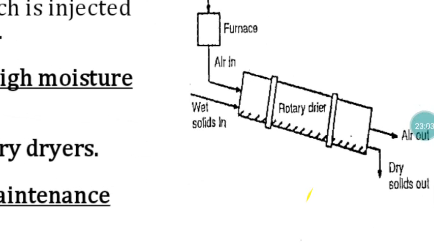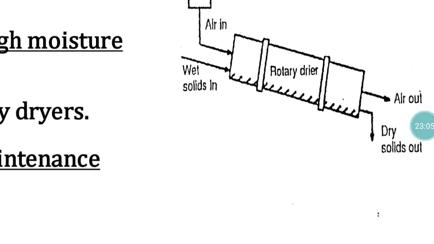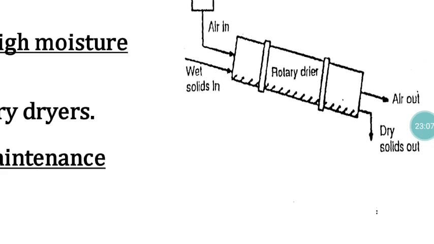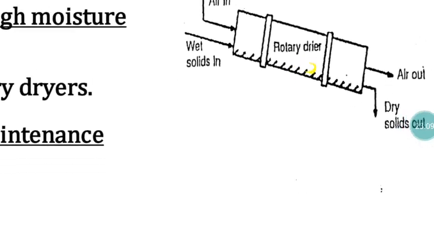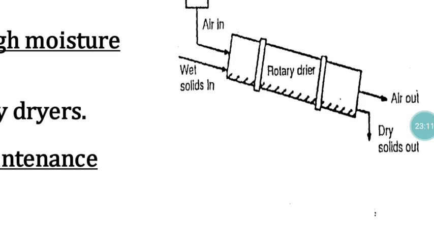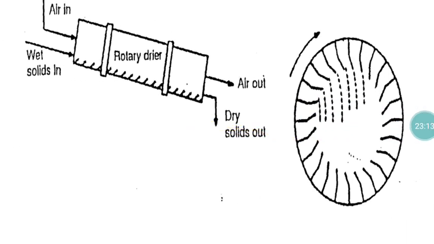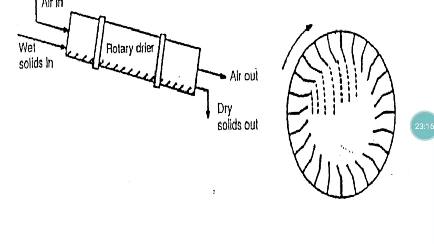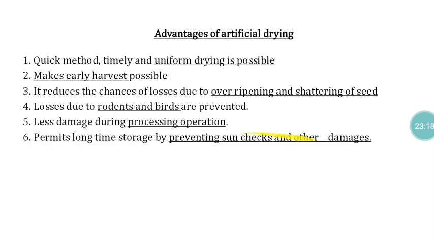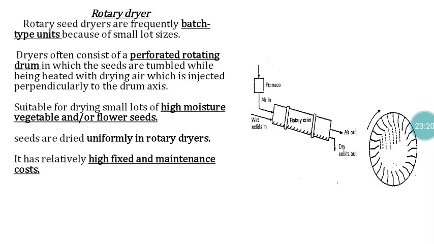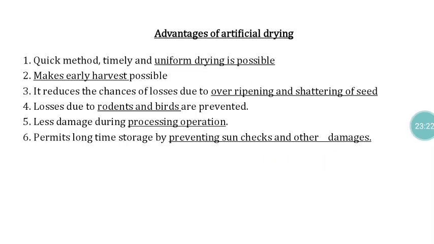It has a rotary column which will rotate continuously, and heated air will come inside, and it also has these kinds of provisions, so that mixing will be possible. So these are all the things with reference to the rotary dryer.